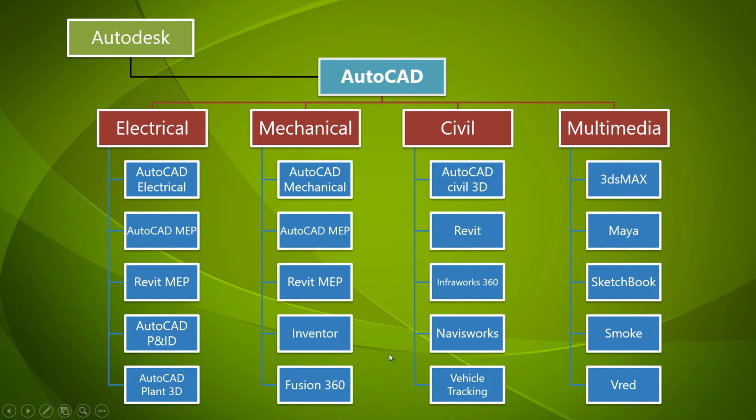For example, after getting a foundation idea on AutoCAD, if anyone wants to gain more knowledge on the civil side or construction side, he or she can opt for other softwares in a streamline aligned in the civil field, such as Revit, InfraWorks, Navisworks, and many more. So there are a lot of softwares in each stream under Autodesk. So this gives a basic idea that AutoCAD is a stepping stone and a foundational aspect for all the stream softwares, and it acts as a link or the basic platform for all the softwares.